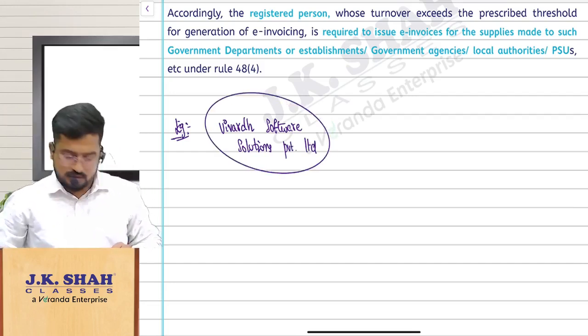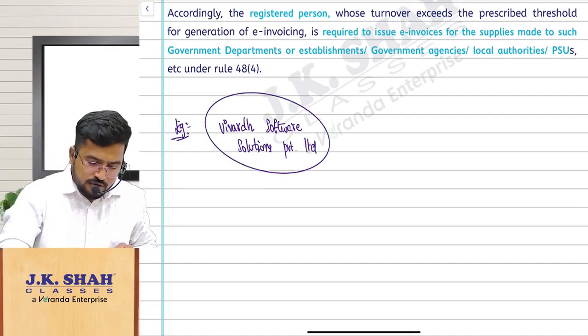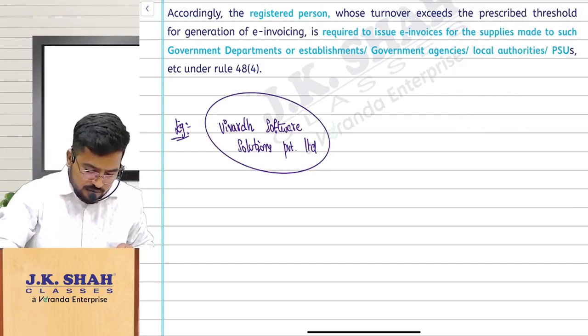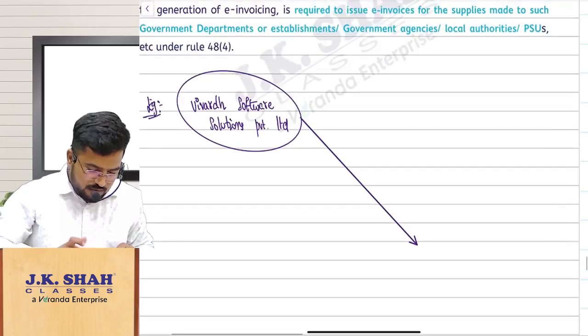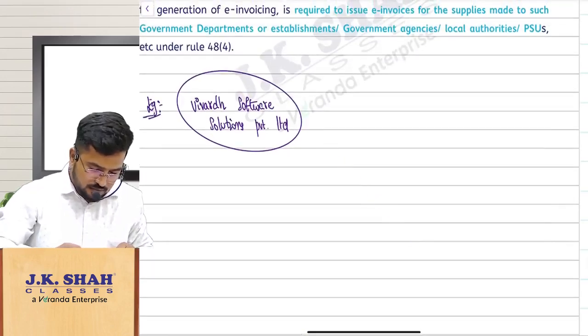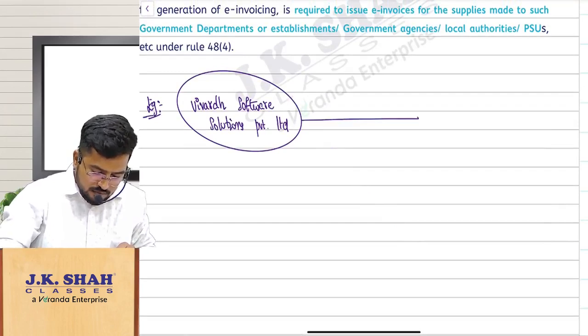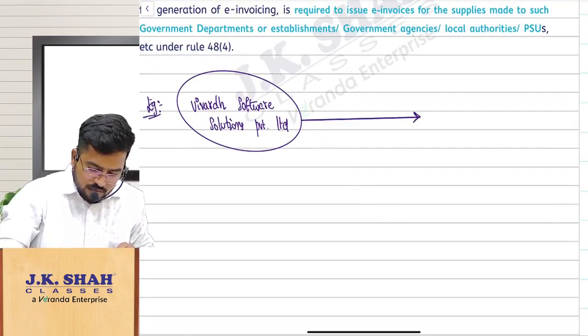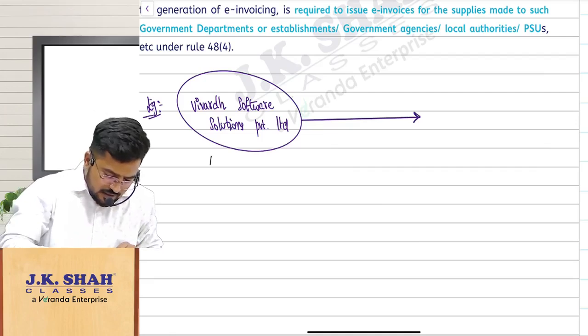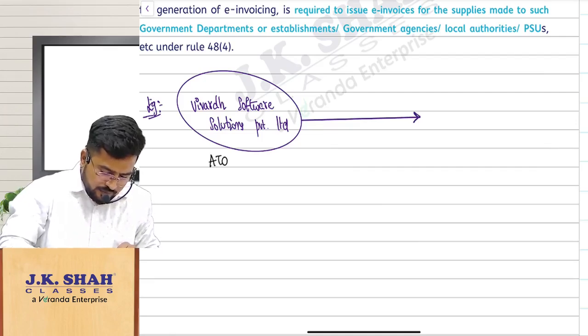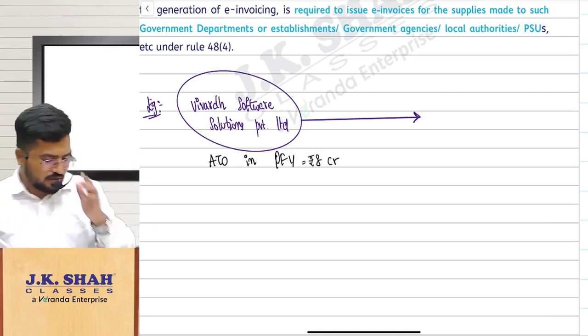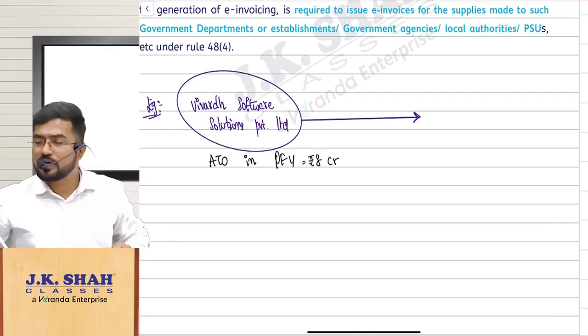Vivard Software Solutions Private Limited. So what this company is doing, sir, this company's aggregate turnover in preceding financial year is 8 crores rupees. 8 crores. Aggregate turnover in preceding financial year is 8 crores.